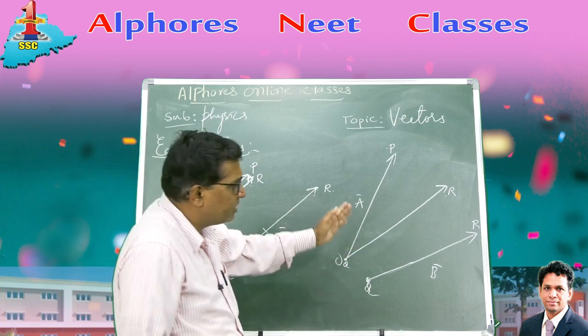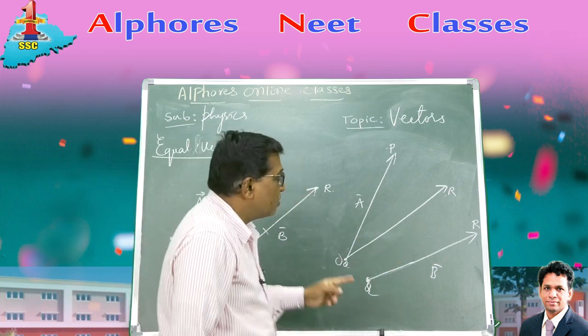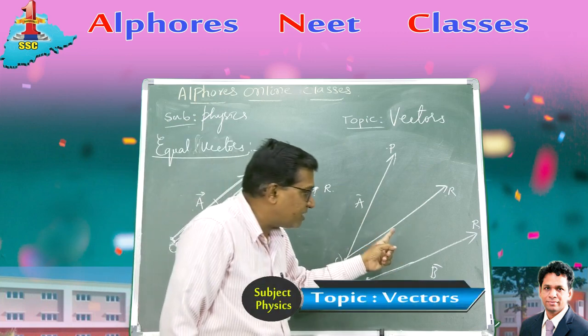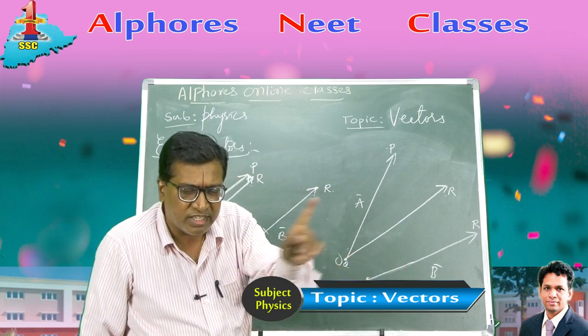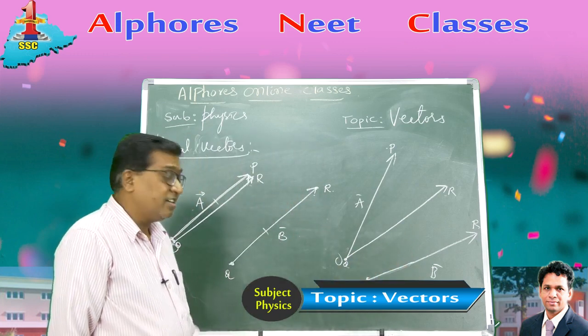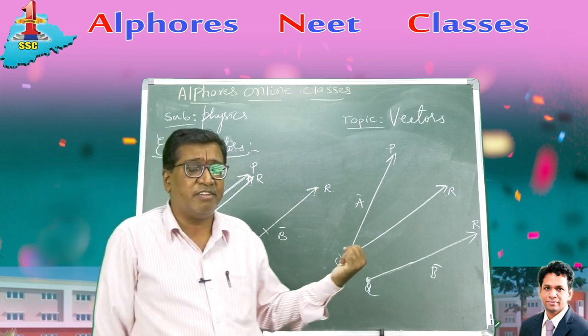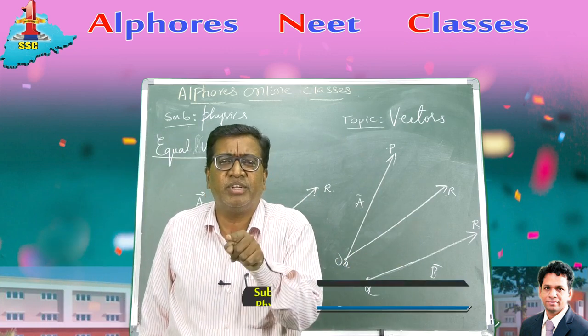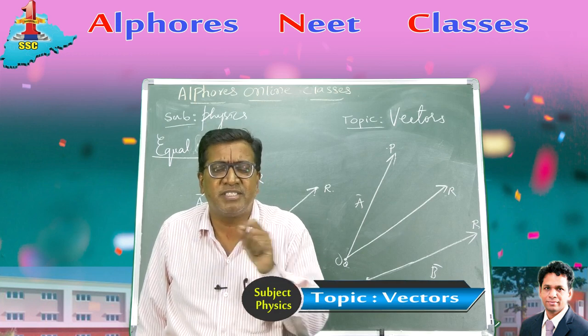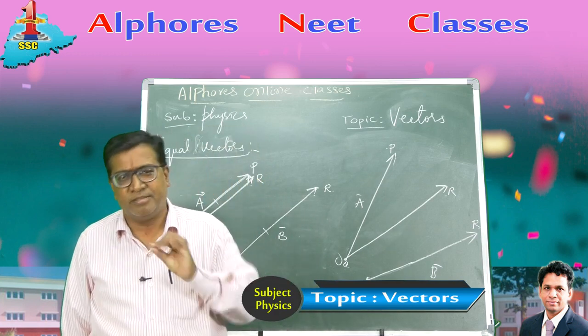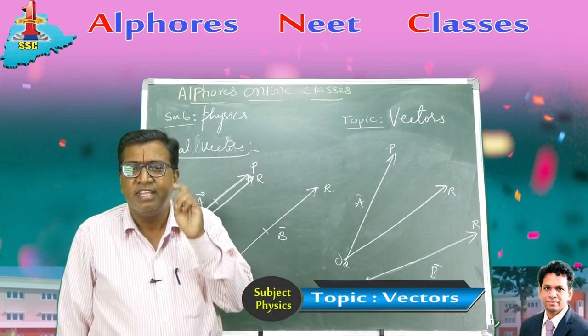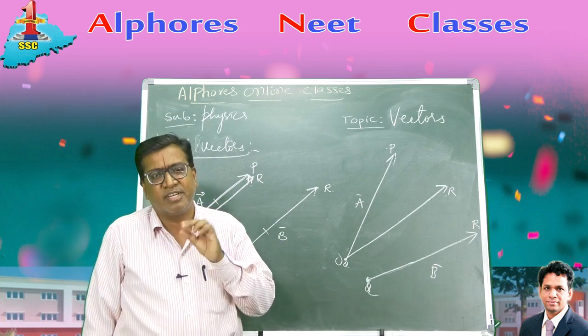Even though magnitude is same, if the directions are different, they are not equal vectors. I have given you an example even. Force of 10 newtons along east is not same as velocity of 10 meters per second along east. They are not equal vectors. They must belong to the same physical quantity.